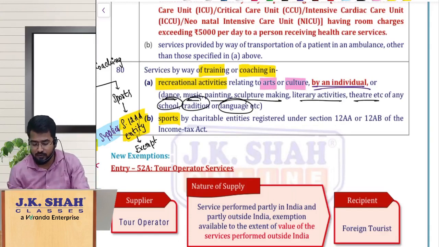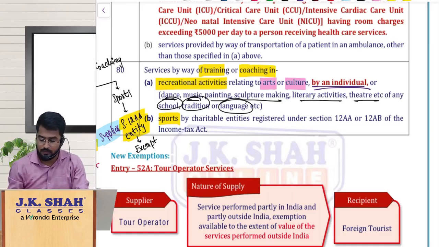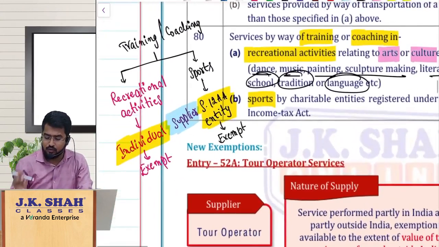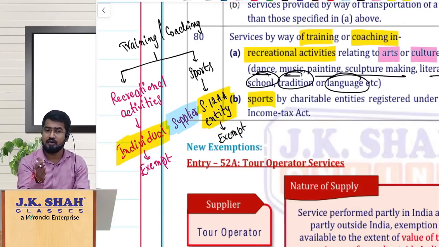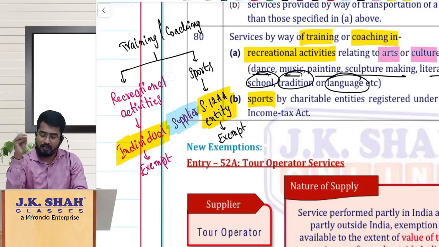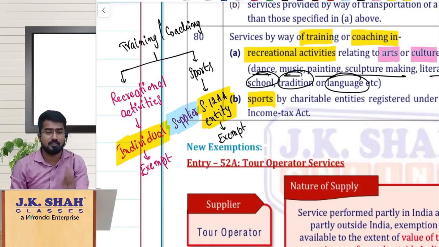Let us assume you are running a dance school. Who is running this dance school? It should be an individual, then only the exemption is available. Otherwise, if it is done by any other person like an HUF, a partnership firm, an LLP or a company, then the exemption is strictly not available. To put it short, if you are providing training or coaching in recreational activities related to arts or culture, in any stream, school, language or tradition, and it is provided by an individual, then only the exemption is available, otherwise not. This is the addition done: the supplier is now mentioned in this entry. Earlier there was no mention of who the supplier is.